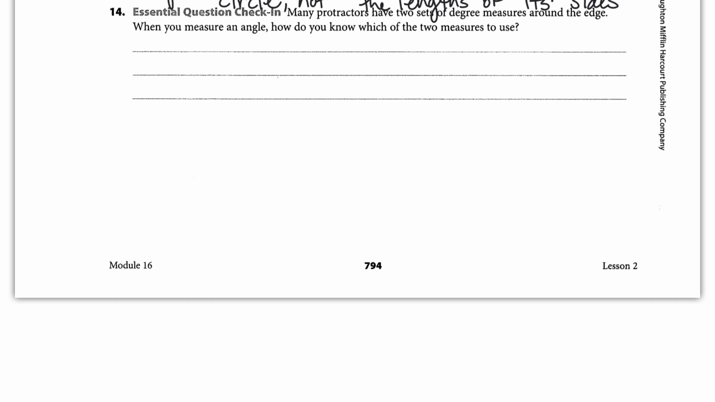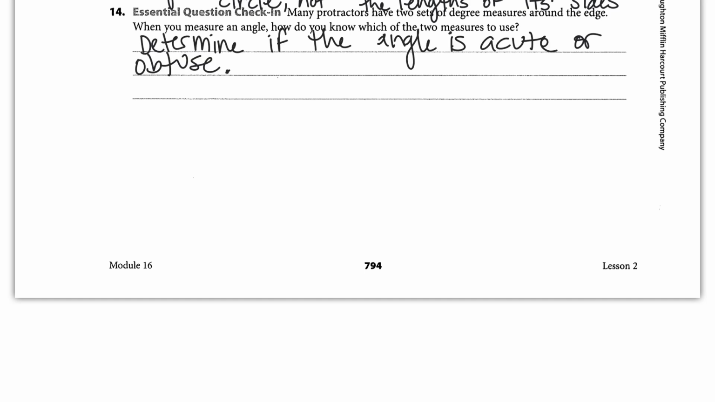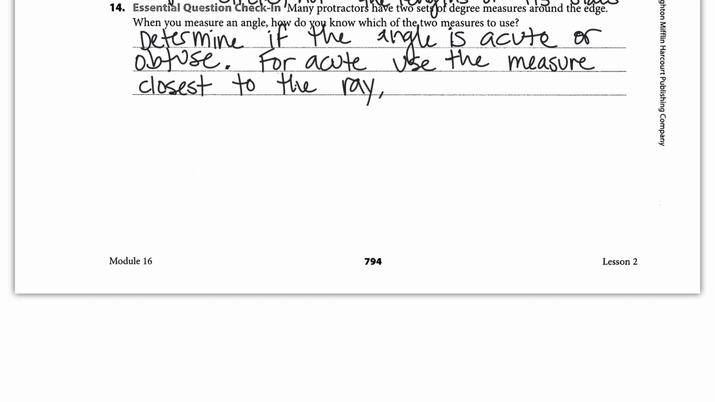Many protractors have two sets of degree measures around the edge. When you measure an angle, how do you know which of the two to use? I look at the degrees that it gives me to determine if it's acute or obtuse. If it's acute, I use the angle closest to the existing ray. And for obtuse, I find the measure that's farther from the ray.